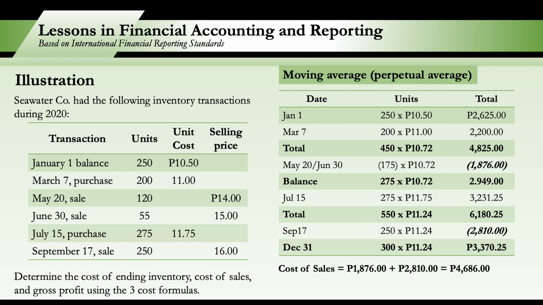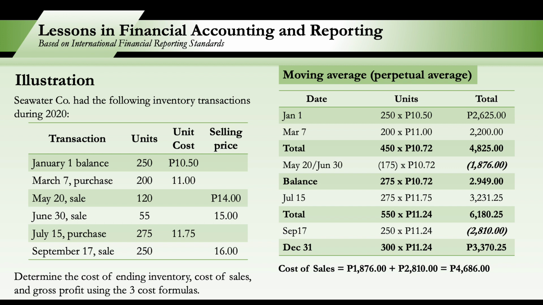So when we say cost of sales, we are not using the selling price, rather the unit cost, yung new unit cost. So for May 20 and June 30, we use 10.72 instead of the 14 pesos or 15 pesos selling price. And on September 17, we use the 11.24, not the 16 pesos selling price.